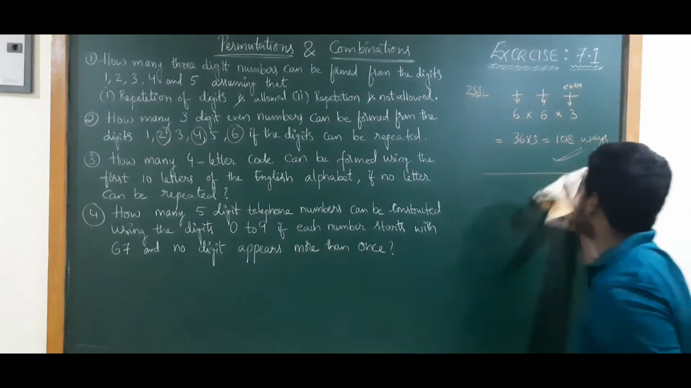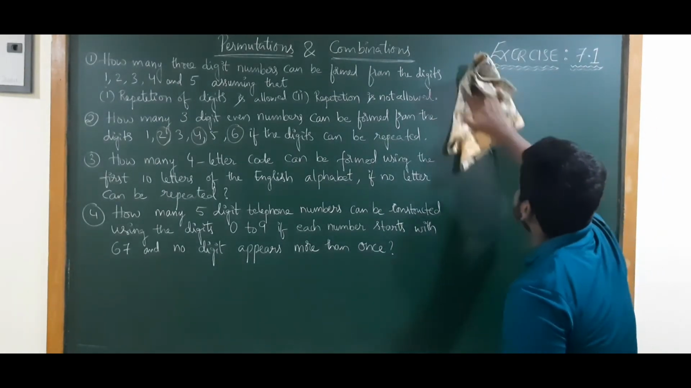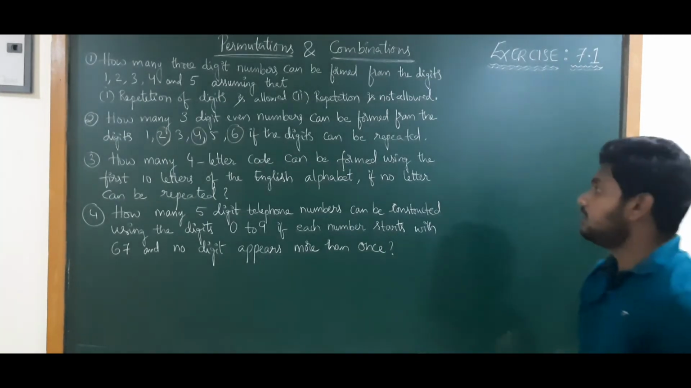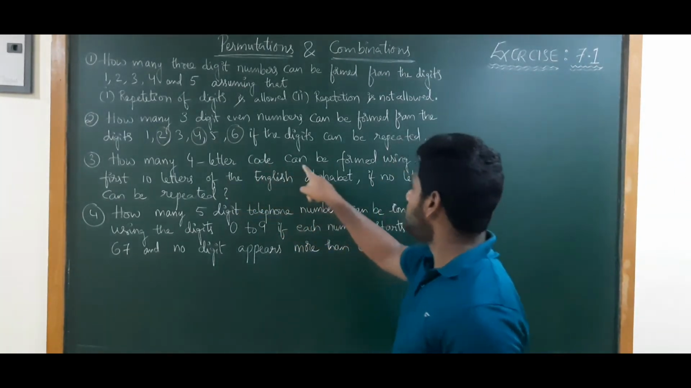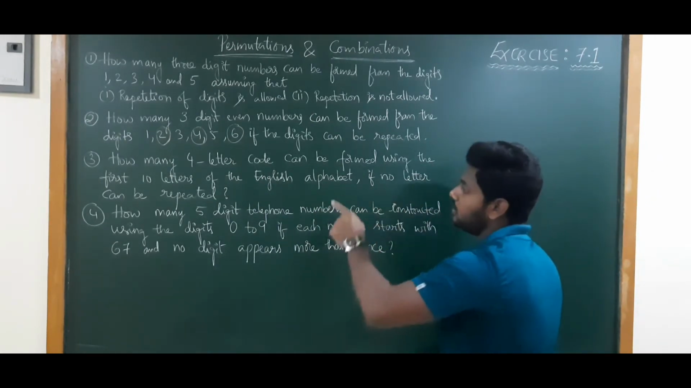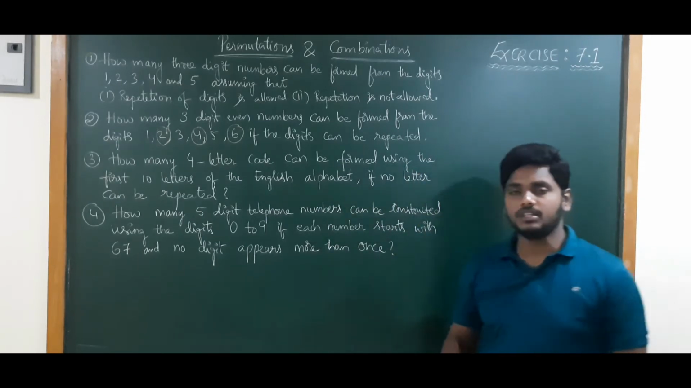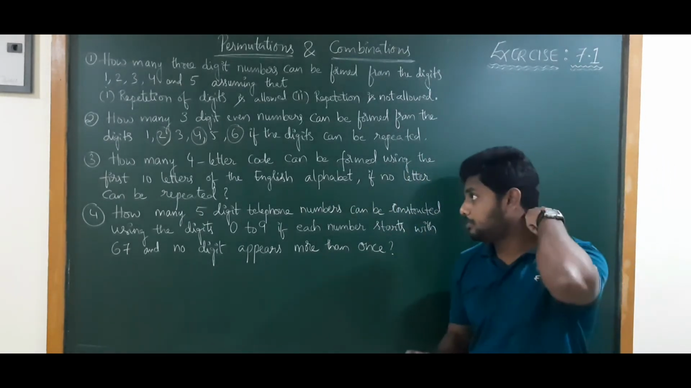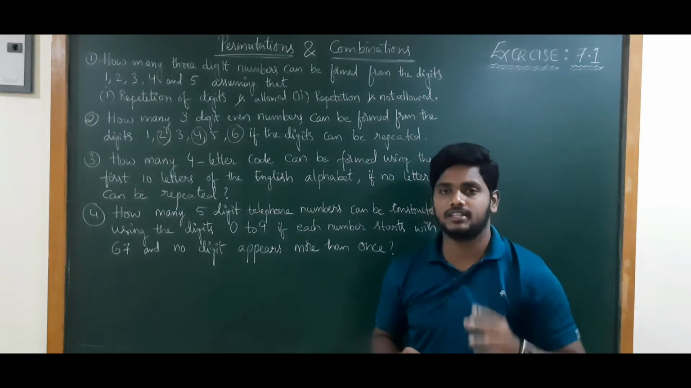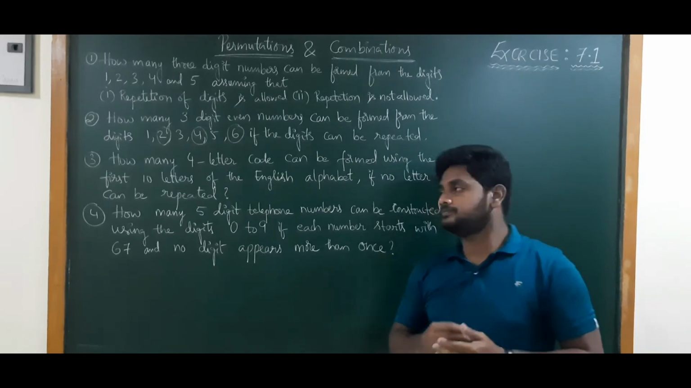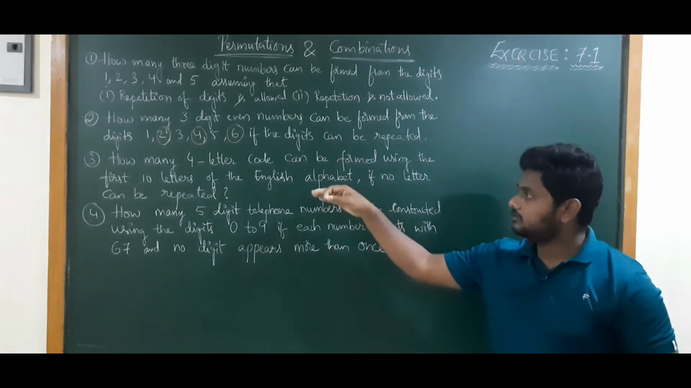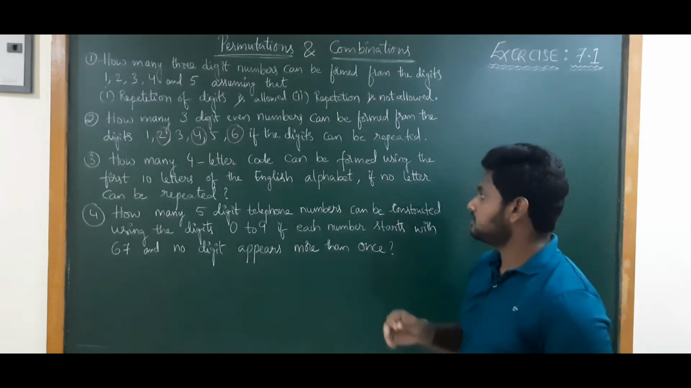Next one is a very important one. How many 4-letter codes can be formed using the first 10 letters of the English alphabet if no letter can be repeated? Read once again, no problem. These types of theory problems, we need to read once or twice or thrice until you understand. Why? Because if you understand, without even putting pen to paper, easily by using your mind you can tell the answer. So that's why read carefully.